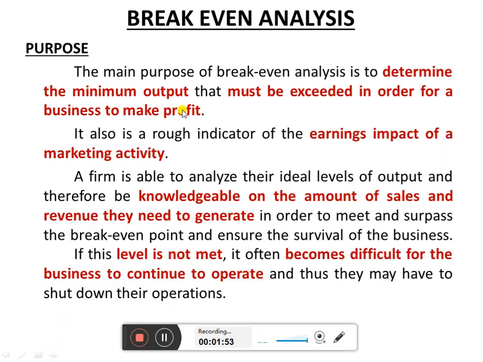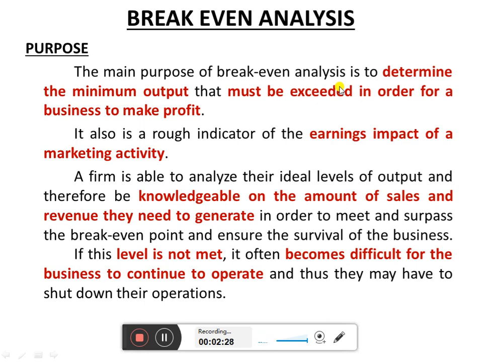And this is the purpose of break even analysis. The main purpose is to determine the minimum output that must be exceeded in order for a business to make a profit. So the business has to find out how many components it has to produce to get a profit, and it decides that with the help of break even analysis. It is almost a rough indicator of the earning impact of a marketing activity. How much you have to earn, you can find with the help of break even analysis.